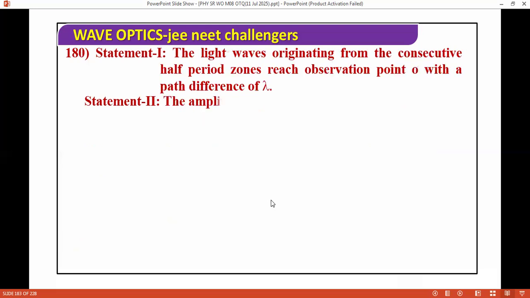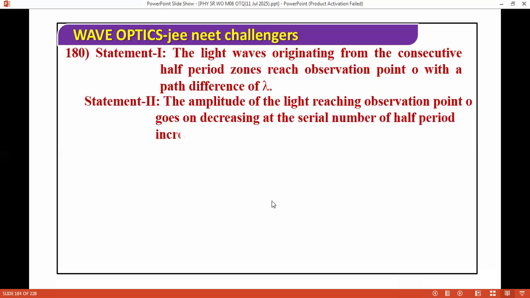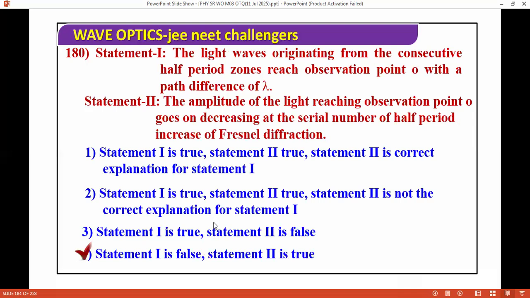The light waves originating from consecutive half period zones reach the observation point O with a path difference of lambda. The amplitude of the light reaching observation point O goes on decreasing as the serial number of half period zones increases, affecting Fresnel diffraction. So the correct answer for this question is: the first is false and the second is true.